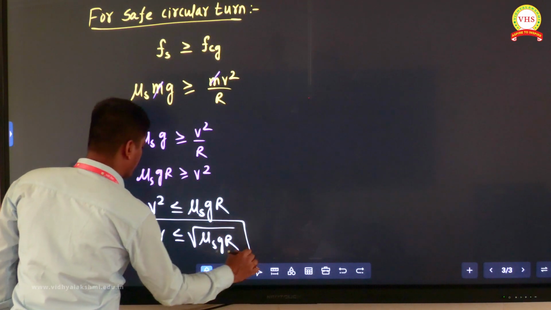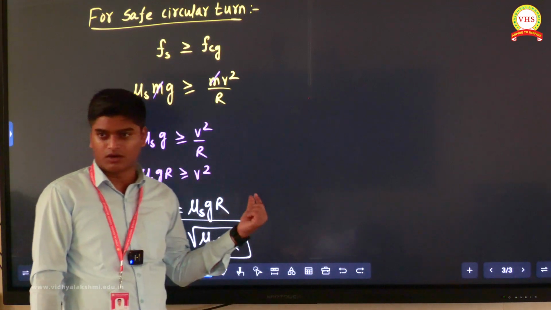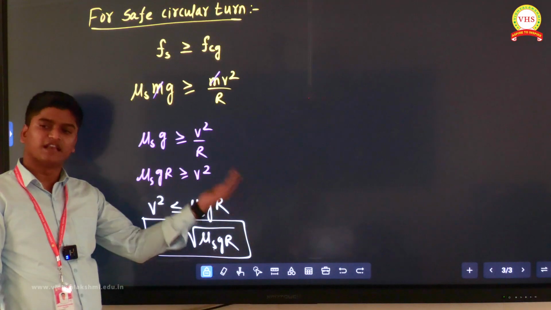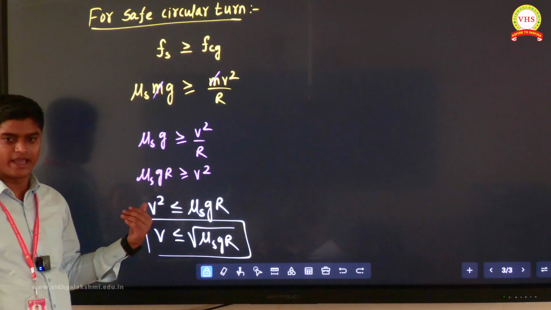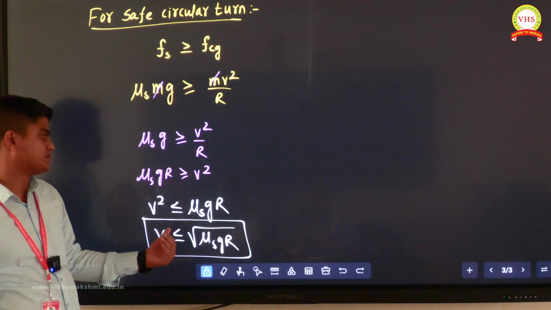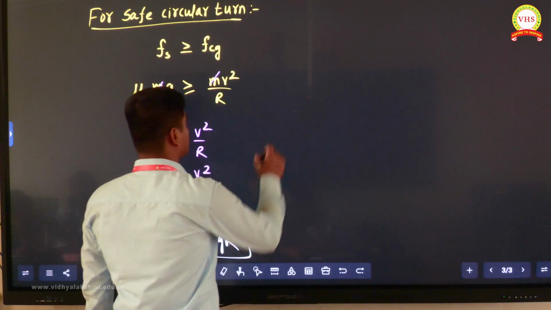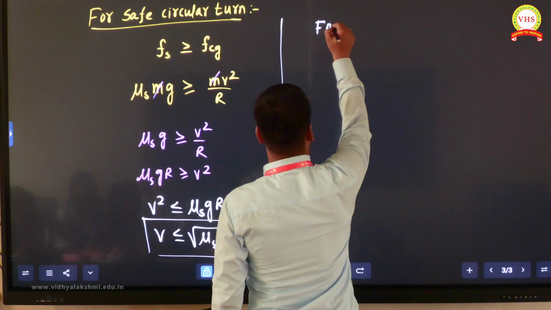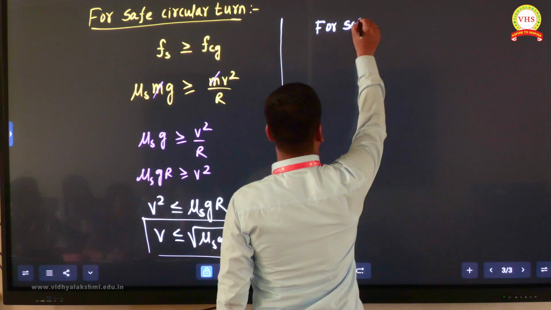That means your velocity when you are taking a circular turn should be equal to root under mu s g r or less than that. So that means for safe turning, what is the maximum velocity?